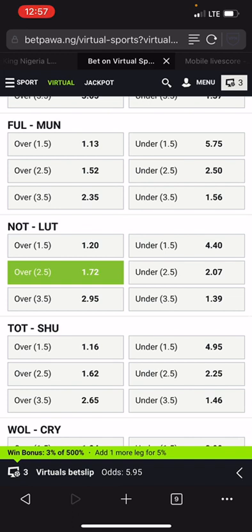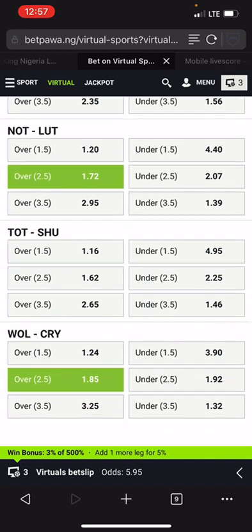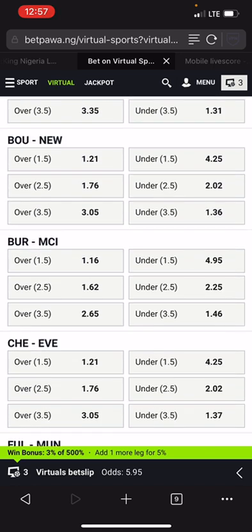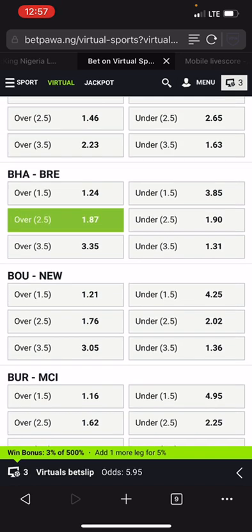North and Loot, both of them are in the weak team category. Wolf and Crystal Palace, both of them are in the balanced team category. Now what we have to do is to introduce the median method. So after getting the selections that are in the same category, the next thing to do is to introduce the median method. Without the median method, one-on-one calculation is not complete.